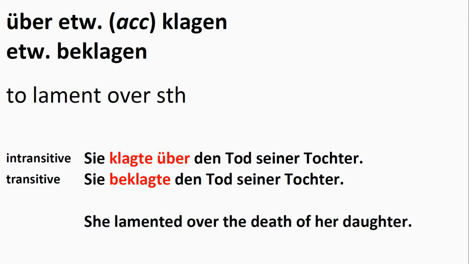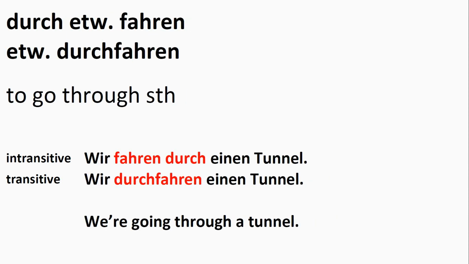Now, the intransitive verb needs a preposition. Sie klagte über den Tod. The transitive verb doesn't need a preposition, it just takes the direct object in accusative case. Fine, the next example. Durch etwas fahren, etwas durchfahren. It means to go through something.